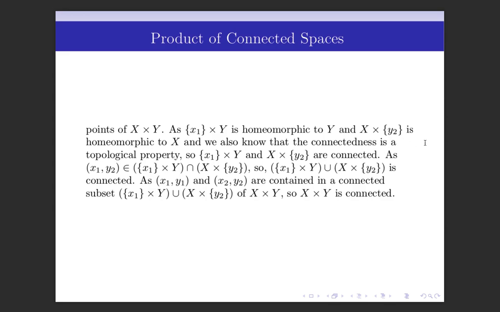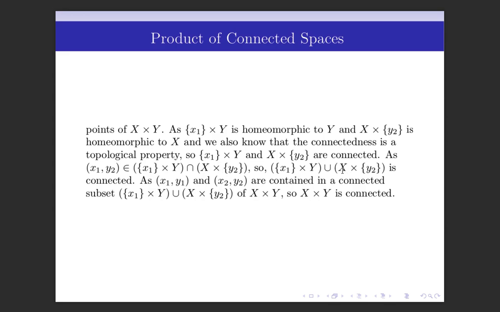These are connected spaces and their intersection is non-empty. Why? Because we find an element (x1, y2) which belongs to {x1} × Y, and this also belongs to X × {y2}. So the intersection of these connected spaces is non-empty, and so their union is connected.